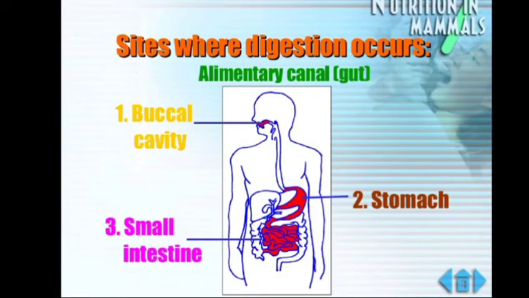In the alimentary canal, there are three sites where digestion occurs. The first one is the buccal cavity, where the carbohydrates are digested. The starch is converted to a simple sugar, maltose. Salivary amylase does this job of converting starch into maltose. Then comes the stomach and then the third is the small intestine. These are the two parts where the chemical digestion actually occurs. So let's study it.